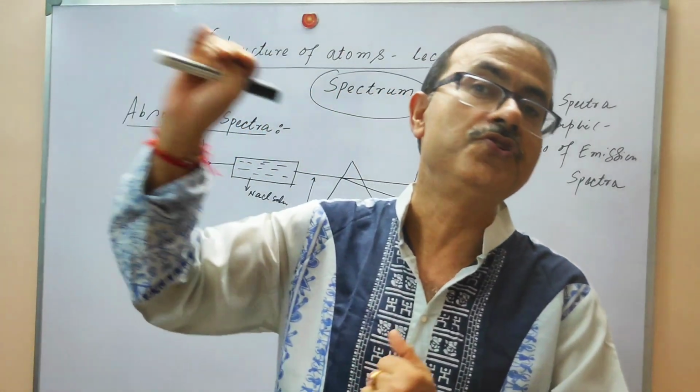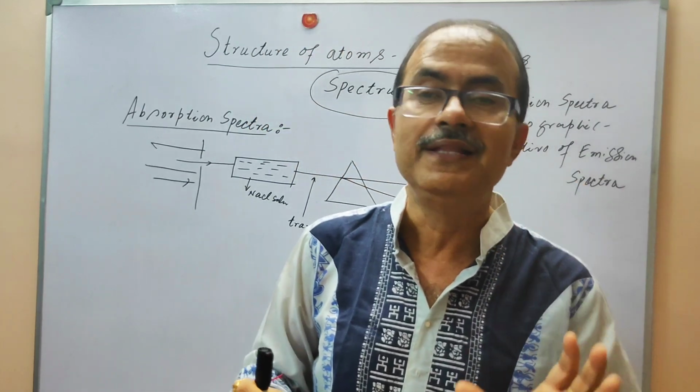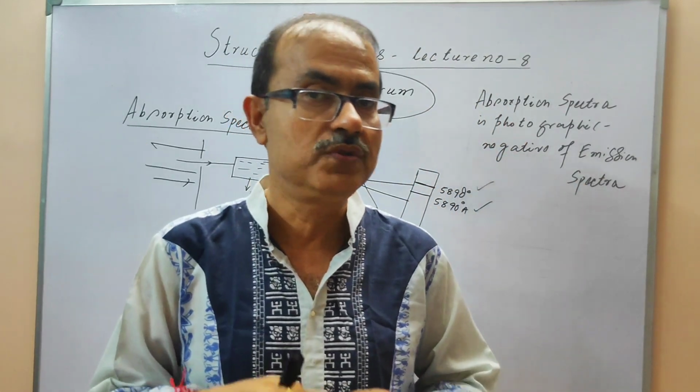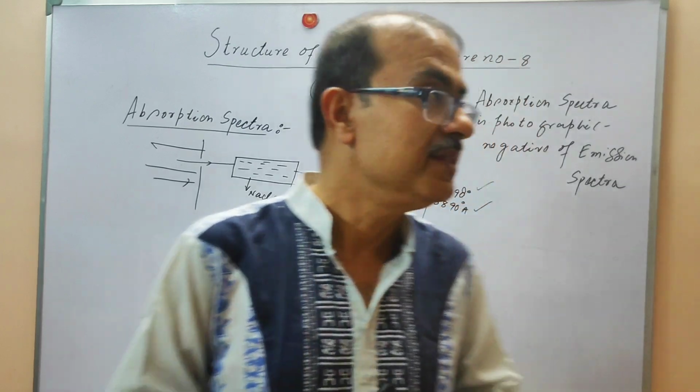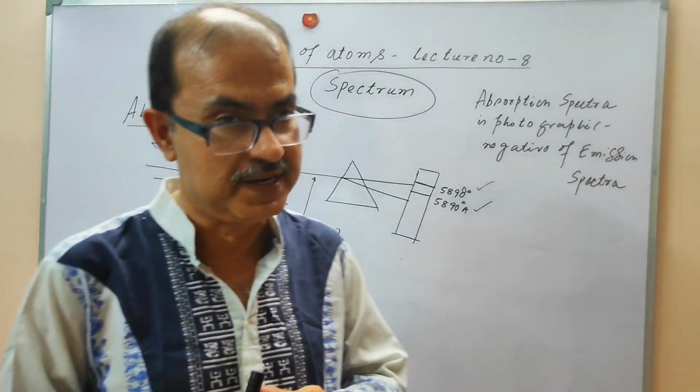Otherwise it was a continuous spectrum, but due to this absorption of the wavelength, this portion shows the dark lines.